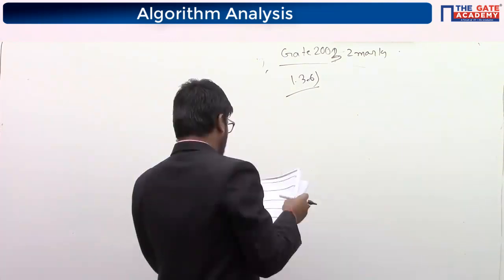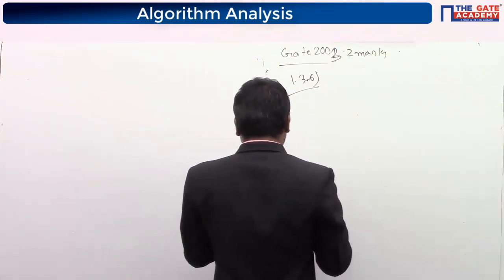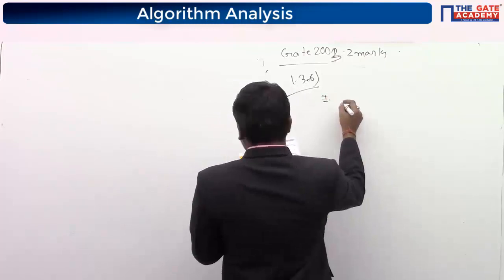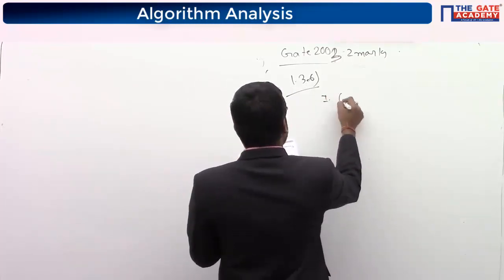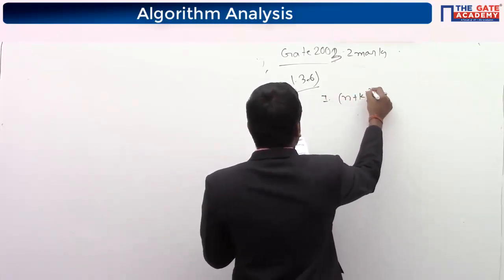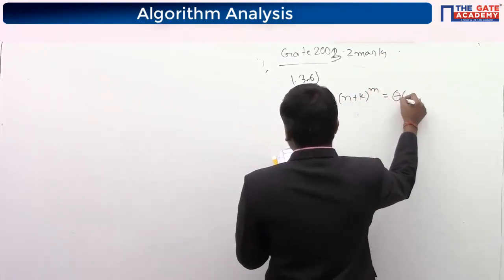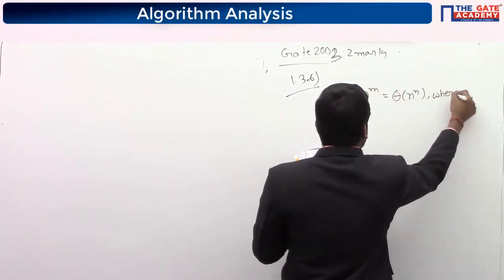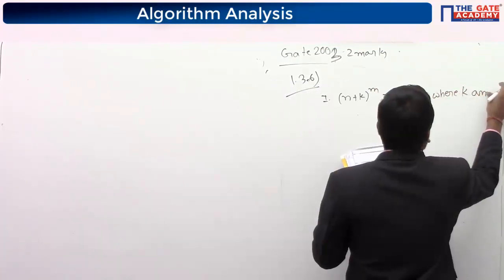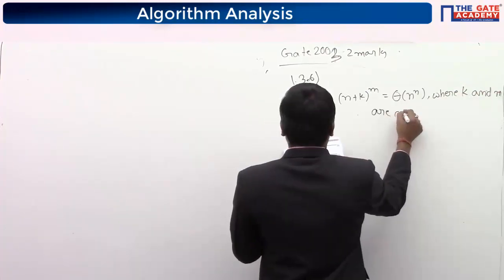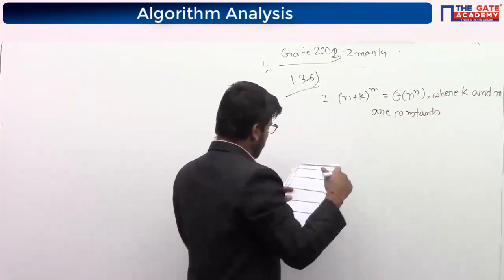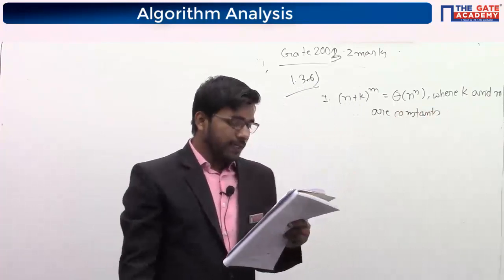Okay, let us see. Consider the following three claims. They have given three claims: (n plus k) to the power m equals theta of n to the power m, where k and m are constants. They are asking which of the following claims are correct.